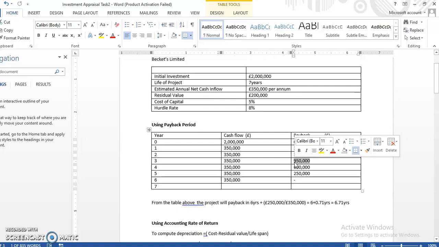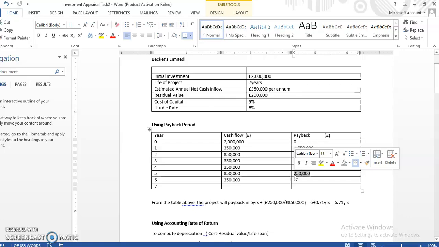Now, the same thing applies to year 4. We were told in year 4 that we received a cash inflow of £350,000, and we still have £950,000 to recoup from our initial investment. So when we deduct the 350 from the 950, we are left with £700,000. Now the same applies to the 5th year. We earned 350,000, deducted from 600,000 gives us £250,000 left. So it means that we still have £250,000 to recoup in year 5.